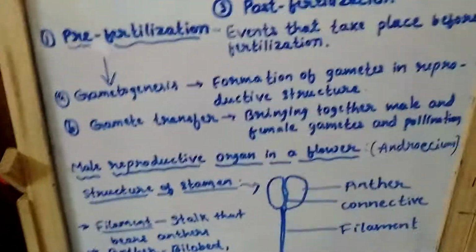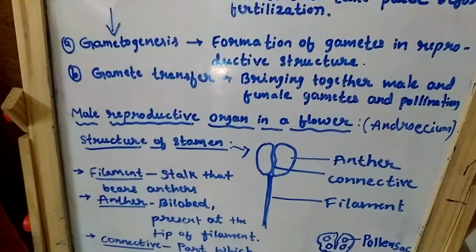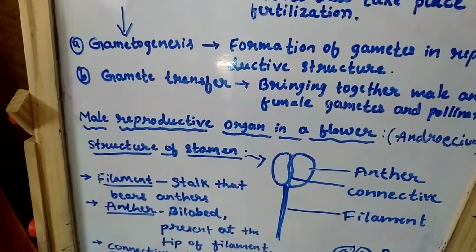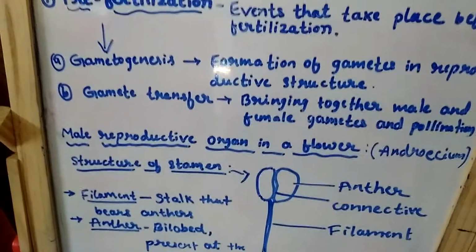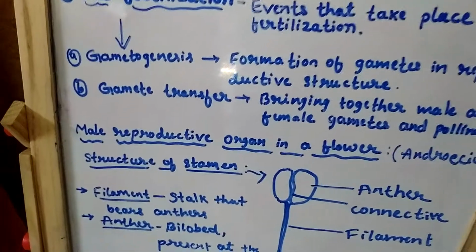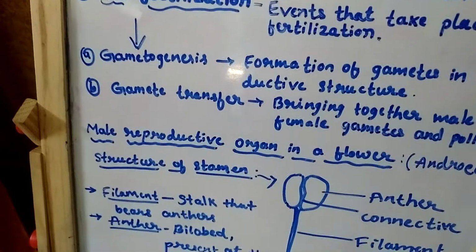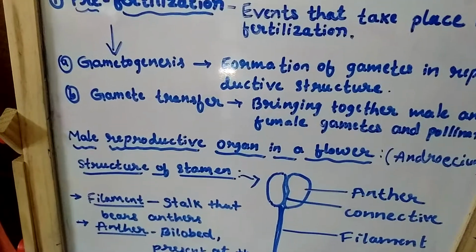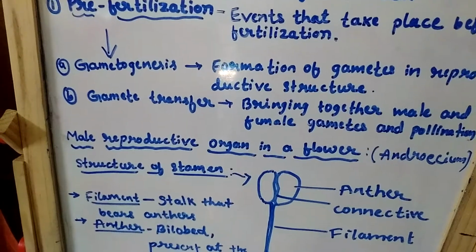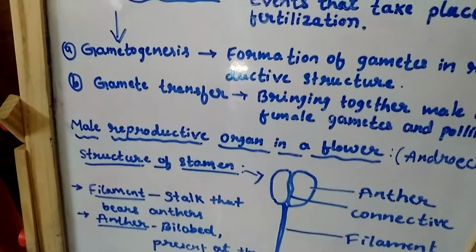Now we will see the male reproductive organ in a flower. The male reproductive organ in a flower is the androecium. What are the units of androecium? Already you studied in the last class: the unit of androecium is the stamen.